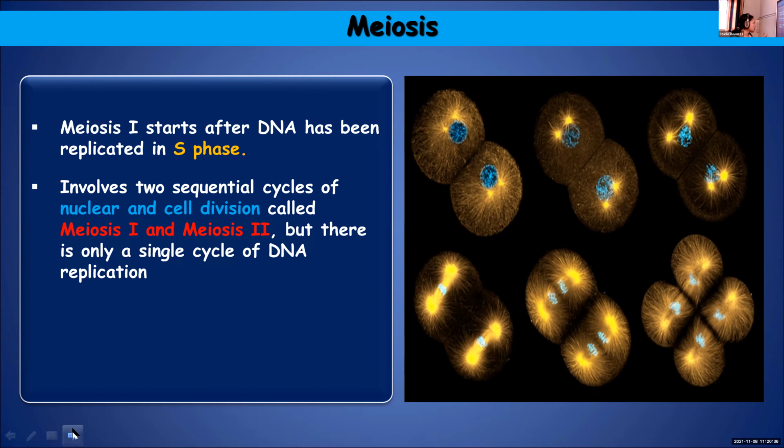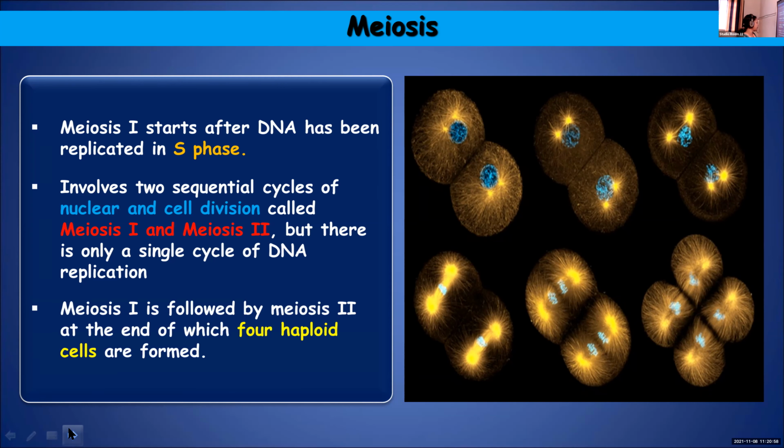The same goes for meiosis 2. Karyokinesis and cytokinesis will take place there too. But there is only a single cycle of DNA replication, which you will understand once we complete it. DNA is replicating only once, common for both these phases.